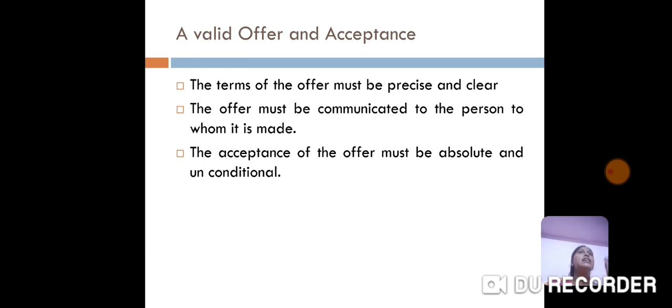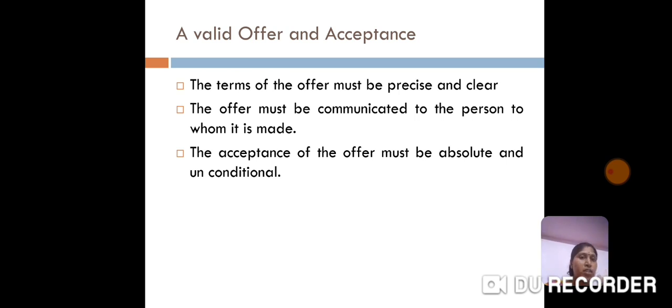First, the terms of the offer must be precise and clear. For example, here X is giving his bicycle to Y. What is the offer given by X? To sell his bicycle. So this is an offer. The offer must be precise and it should be clear.